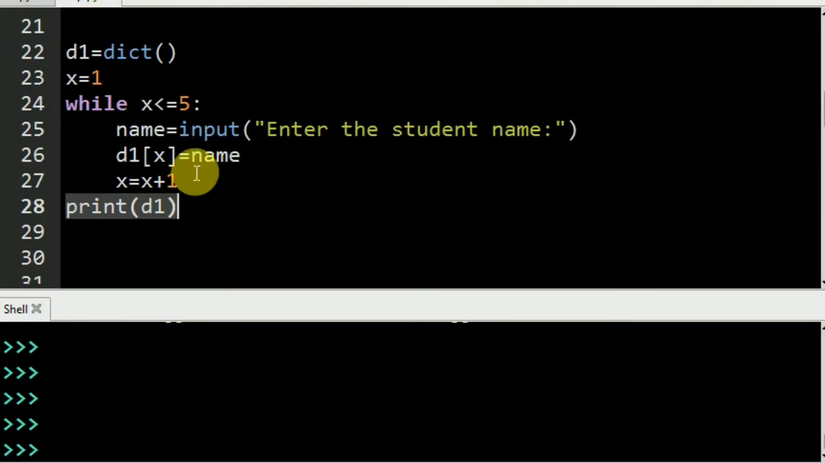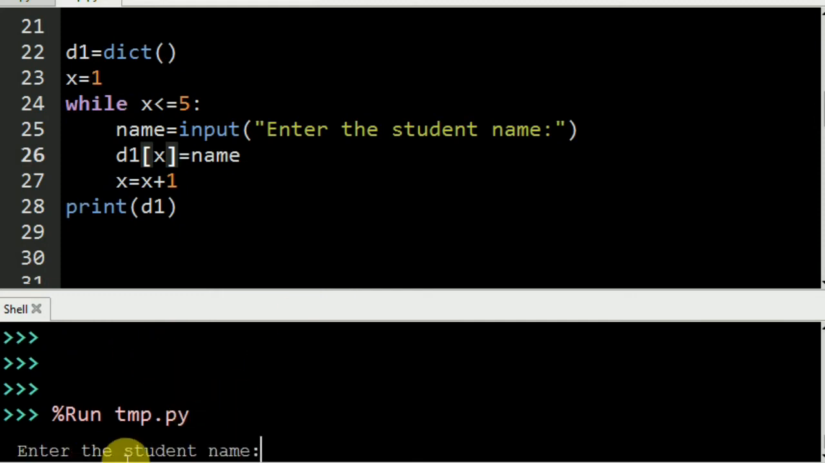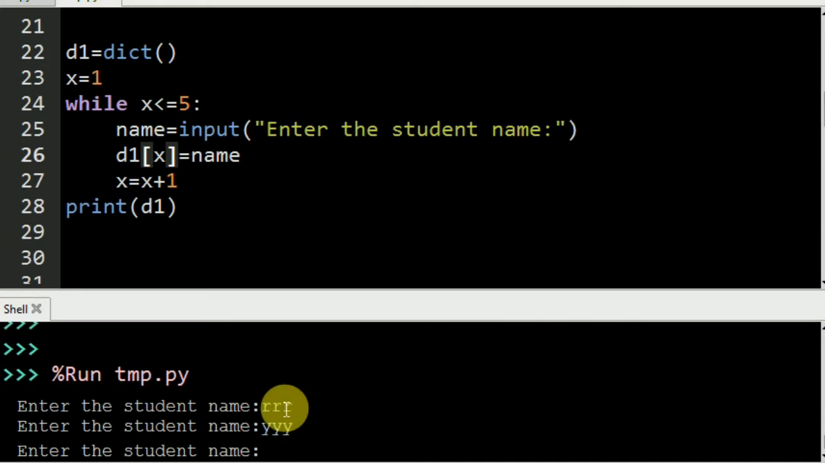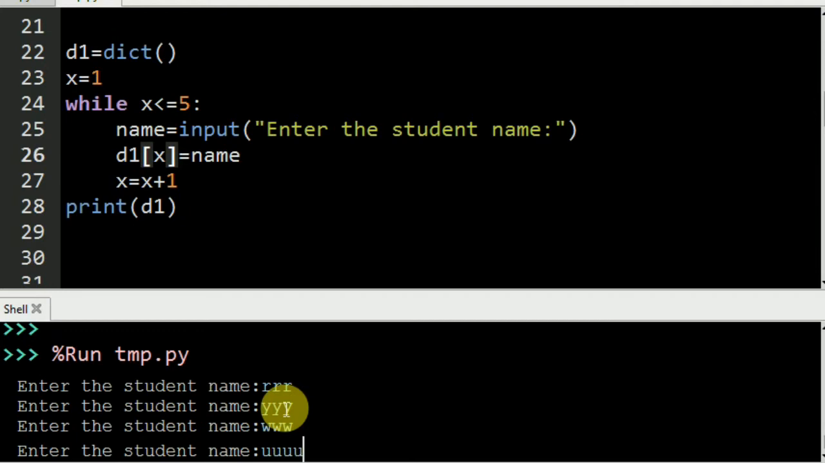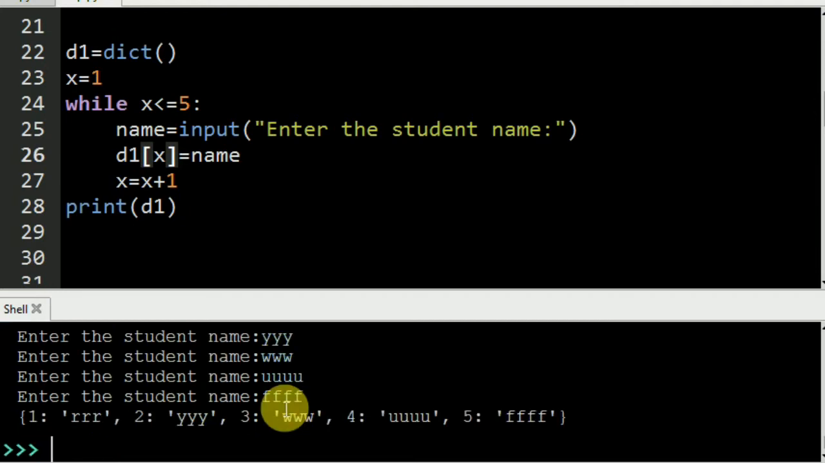I'm going to show you how it is going to work. So I'm going to execute this line. Here it is. Pass the first name, I put anything, RRR. Second name I'm going to put, third name I'm going to put, fourth, then 5. Here it is. It will show me 1 RRR, 2 YY, 3 name again. So this method is used to enter data at runtime.